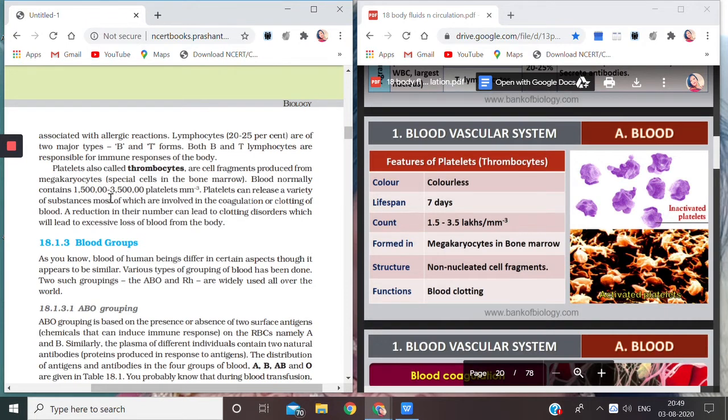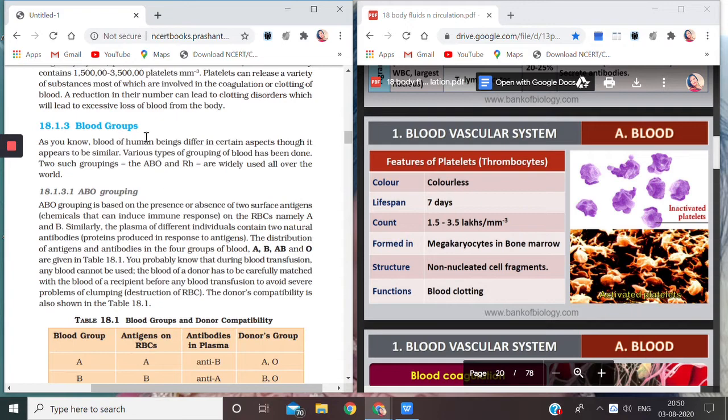A reduction in their number can lead to clotting disorders, which lead to excessive loss of blood from the body. Sometimes internal bleeding can occur, which is very fatal. The patient can die because of excessive internal bleeding.